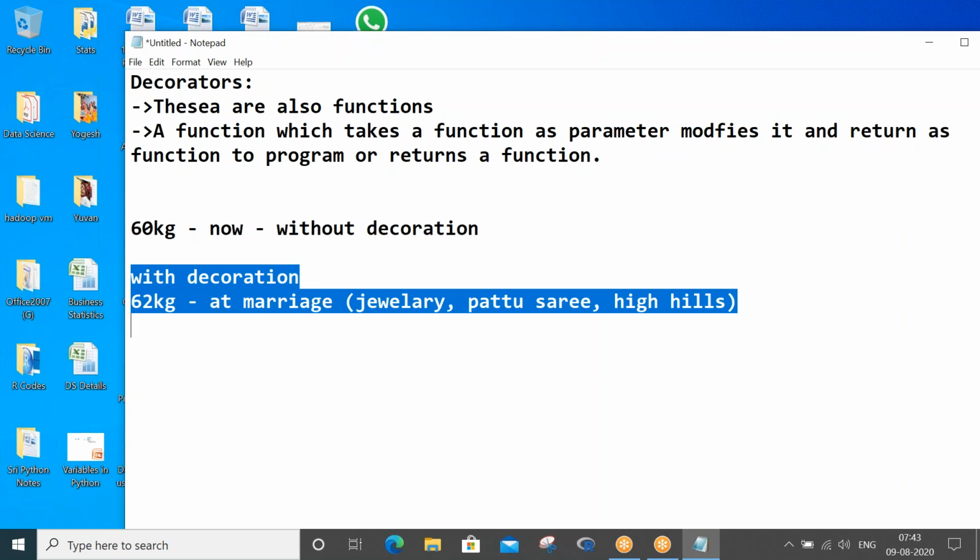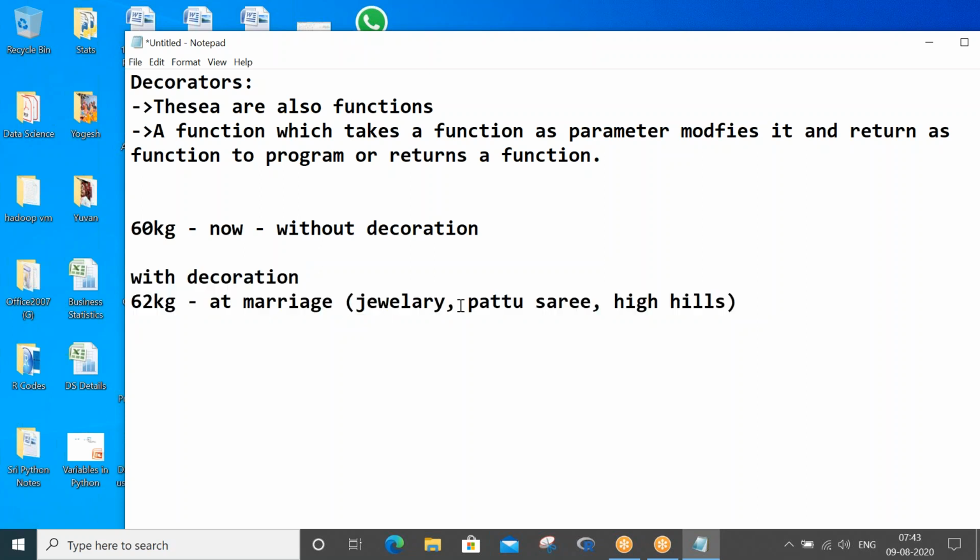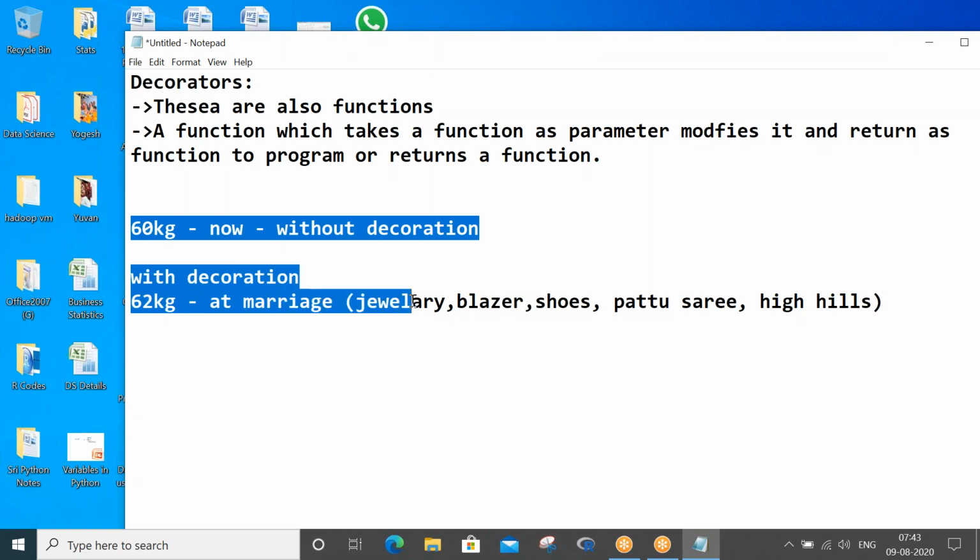For males, maybe let me write blazer, shoes. This kind of stuff increases their weight. Original weight is 60, after decoration weight is 62. So this is a layman's way of understanding how we decorate ourselves.